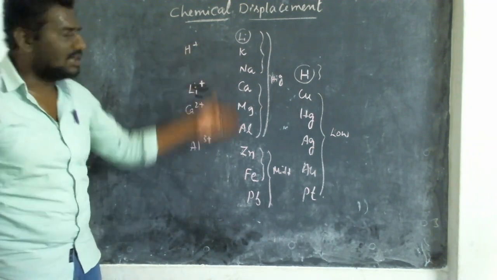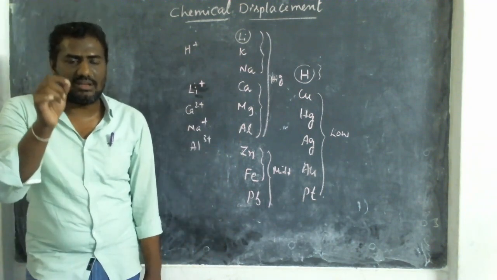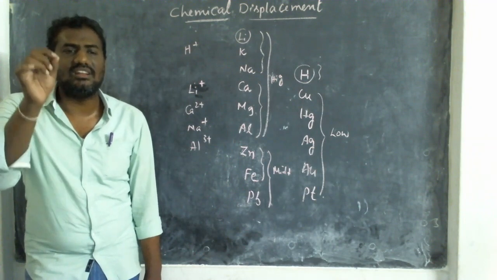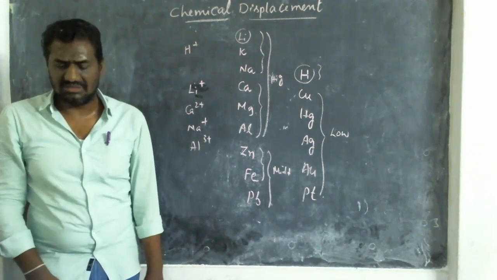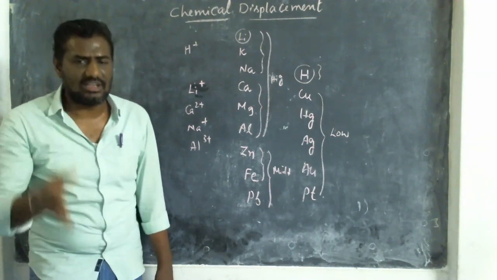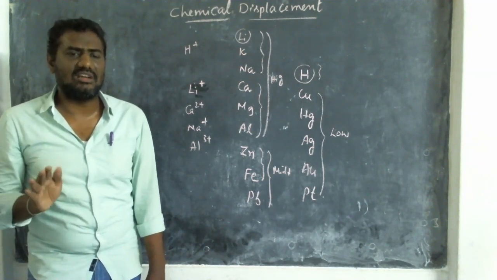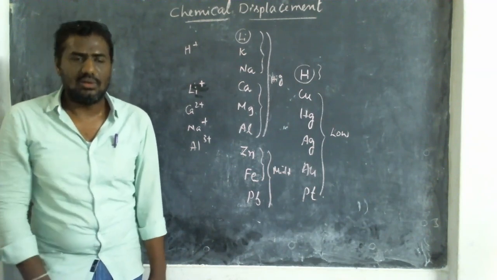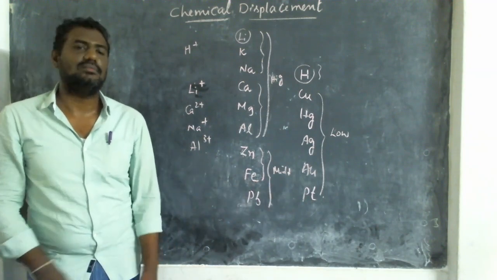So this is called a reactivity series. What is a reactivity series? Arrangement of elements in the decreasing order of their reactivity, depending upon their reaction. Sodium, potassium, these fellows will react very fast with anyone. Then zinc, iron, they will hesitate to react. They will take some time to react. Low reactivity, they won't react at all.